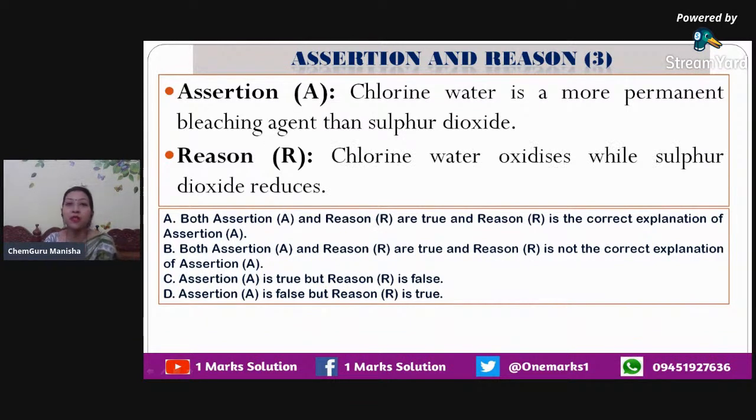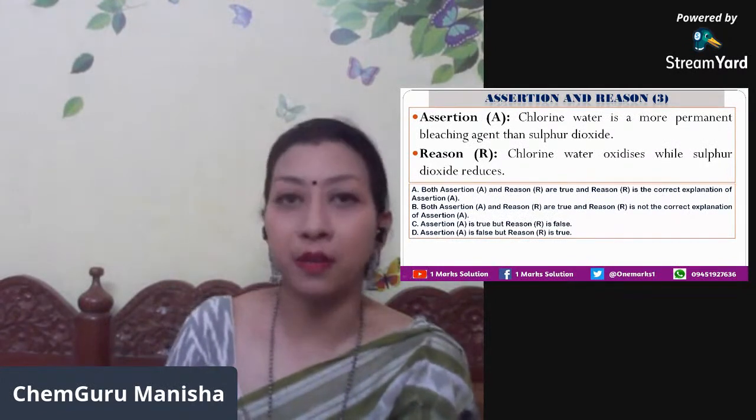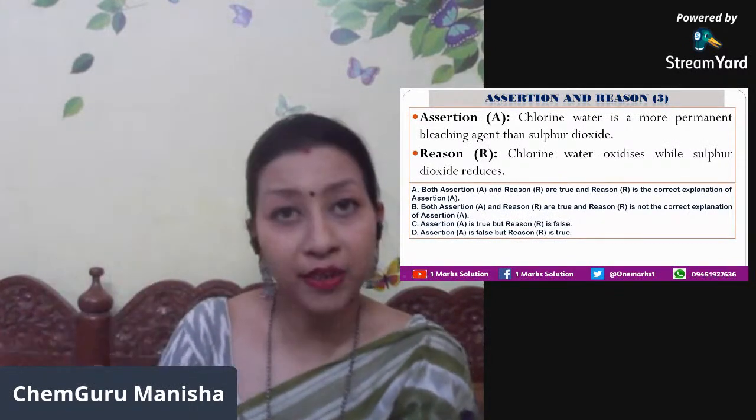Now the third assertion that we have is chlorine water is a more permanent bleaching agent than sulfur dioxide. That's correct because we have done it in class 11th, and we all know about chlorine. I don't know whether you understand it or not, but in the old days, about 15 years ago, when RO systems and such were not there, we used to get those chlorine tablets. Just go and ask your parents, probably they will be able to tell you. The government used to give us chlorine water tablets for free, and we put them in our pots or bottles wherever we stored drinking water, so that it would bleach. What would it bleach? The water impurities are supposed to be bleached.